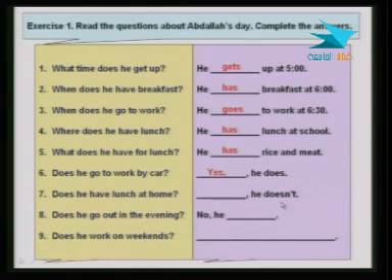Does he have lunch at home? Notice here doesn't. So this has to be no, he doesn't. And does he go out in the evening? No, he what?